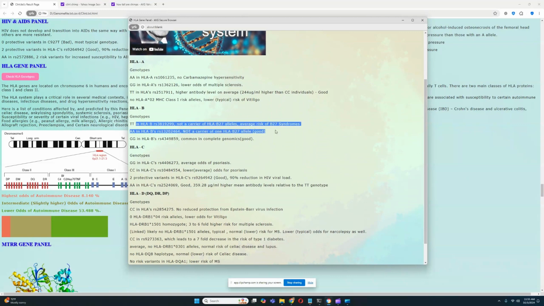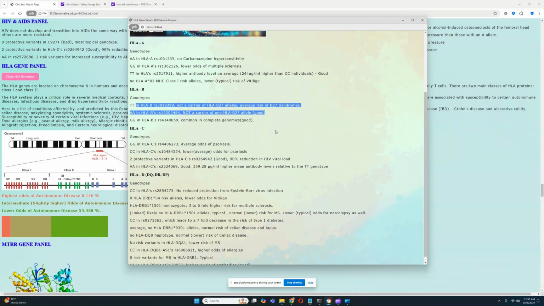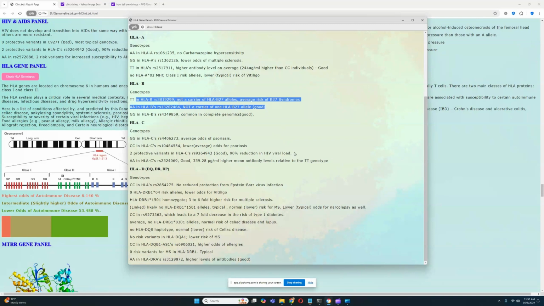No risks of B27 syndromes in HLA-B, that's really good as well. 90% reduction in HIV viral load in HLA-C, that's really good as well. Higher mean antibody levels for HLA-C, so that's really good. So actually really good genotypes overall. And he even has the protective variant from HIV here in HLA-C.